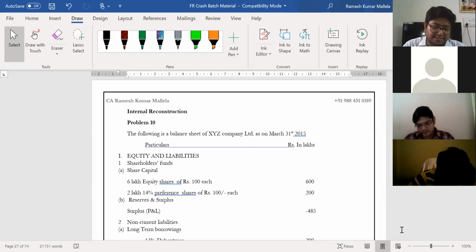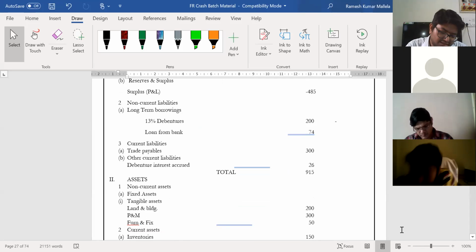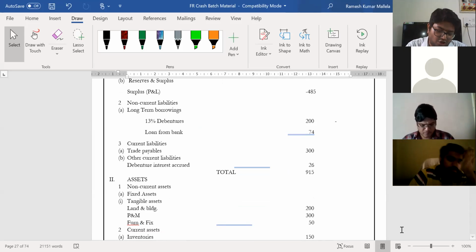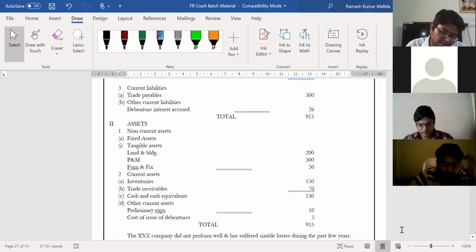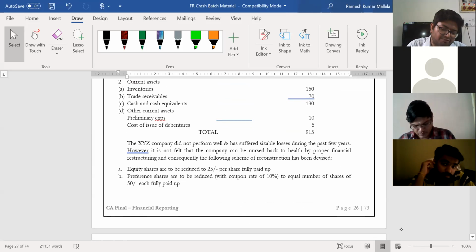The following is the balance sheet of XYZ Company Limited as on 31st March 2015. 6 lakh equity shares of 100 each, 2 lakh 14% preference shares of 100 each, P&L negative, long-term borrowings 13% debentures, loan from bank, trade payables, other current liabilities, which is debenture interest accrued 26 total, then land and building 200, plant and machinery, furniture and fixtures, inventories, trade receivables, cash and cash equivalents, other current assets, preliminary expenses not written off, cost of issue of debentures total.